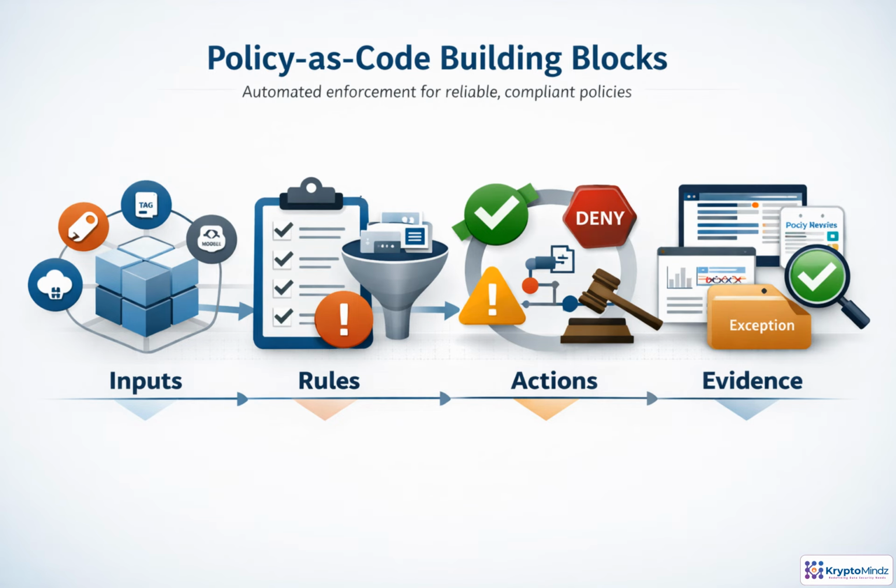Policy as code depends on 4 connected pieces. First, the system needs trustworthy inputs: tags, model metadata, request context, user identity, environment, cost data, evaluation results, and risk classification. Rules translate those signals into conditions, such as which models are allowed, what quality threshold is required, or when escalation is needed. Actions make the policy real by allowing, denying, warning, throttling, routing, quarantining, or requiring approval. Evidence then records every decision, version, test, and exception, making enforcement auditable and defensible.